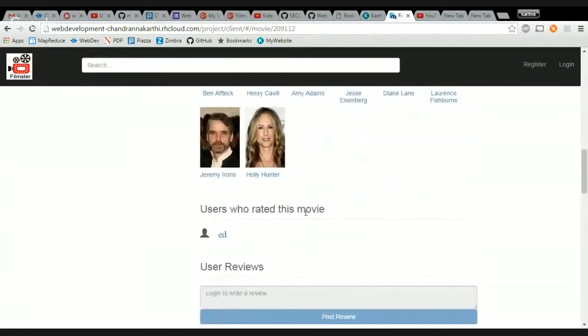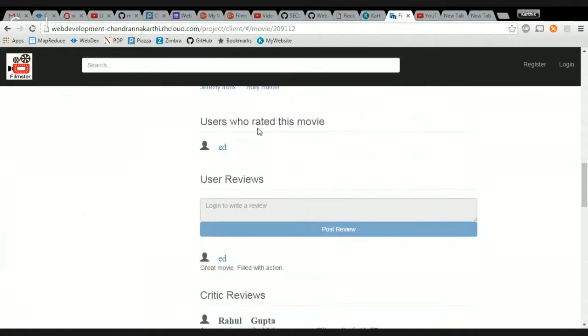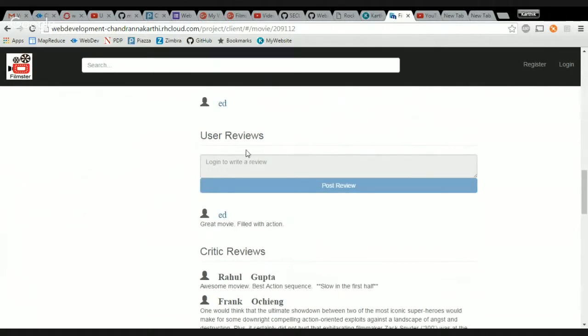And users who have rated this movie. So this is the section wherein you can see the users who have actually rated this movie. So these are my website users. And this is the review section wherein the users can key in something and review it. And as you can see again, since I'm not logged in, I can't write a review here. Here it says log in to write a review.